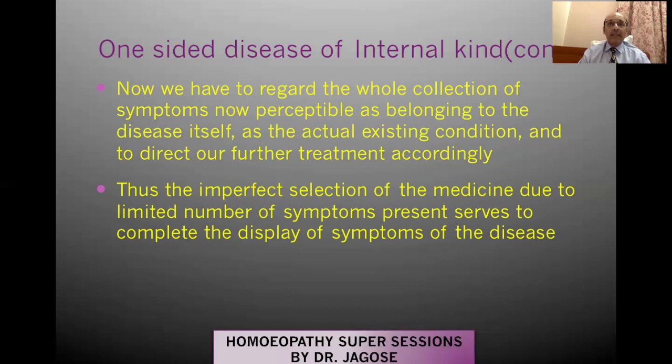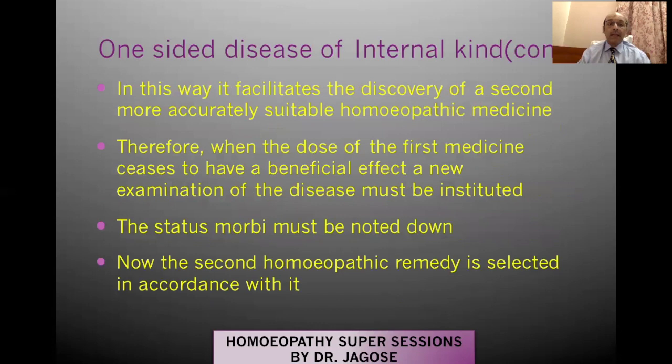The imperfectly selected medicine will help to complete the display of the symptoms of the disease. In this way, it facilitates the discovery of a second, more accurate, suitable homeopathic medicine. So naturally, when some changes have occurred, the totality has changed. So you again retake the case, you reframe the totality, and this way you will be able to discover a second, more accurate, suitable homeopathic medicine.